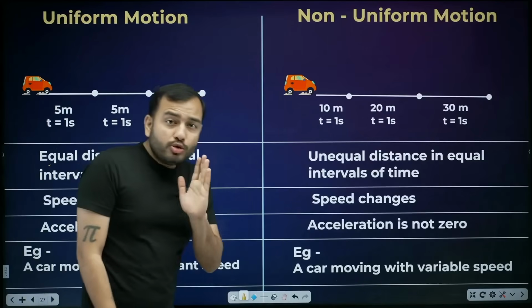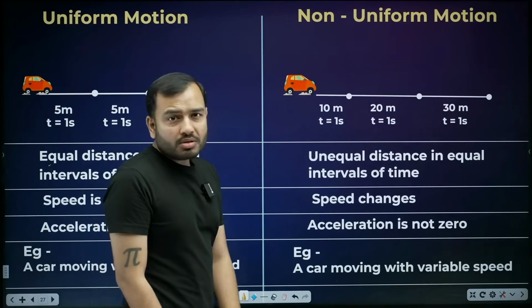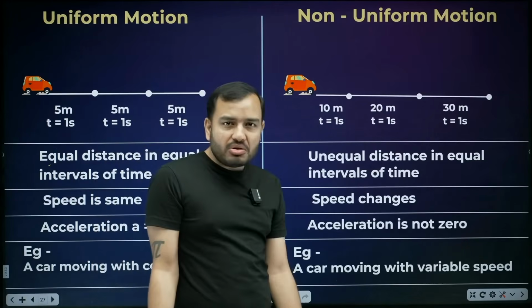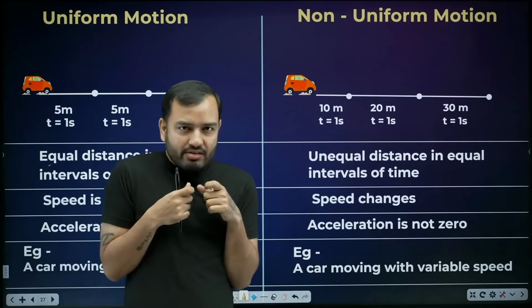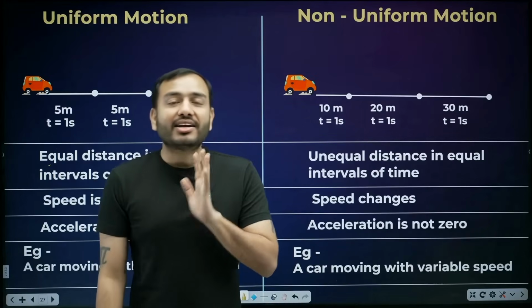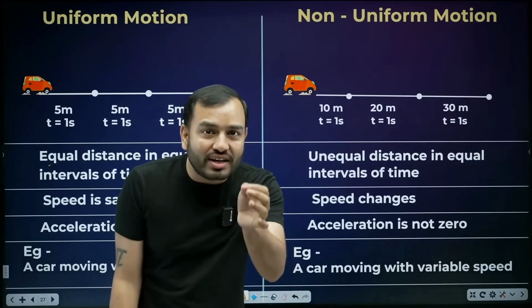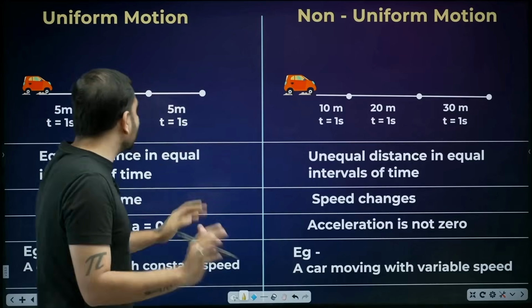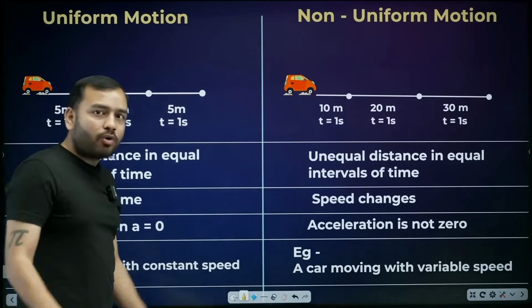Now we have to study uniform motion and non-uniform motion. This confuses a lot, sir. What is it, uniform and non-uniform? Is it the uniform that we wear in school, sir? It's very easy. I am telling you, physics is not difficult. What is difficult? English is difficult. It's very easy, bhai. What is uniform motion?